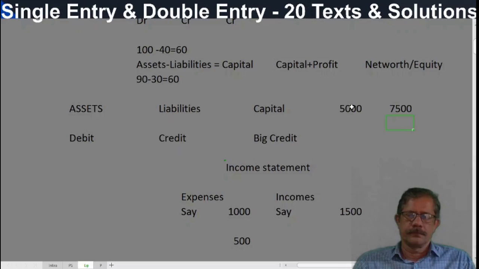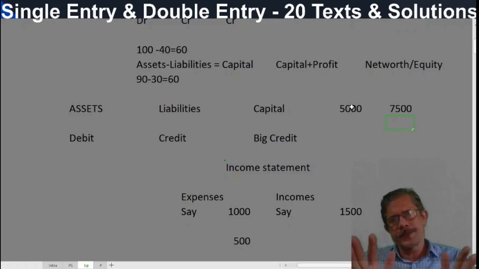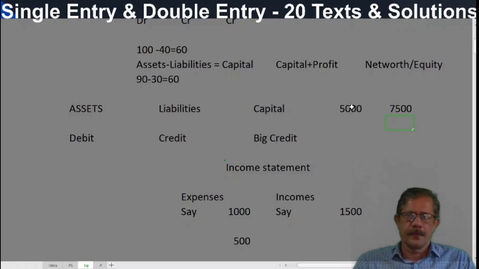If a person starts a business with 100 rupees in the morning, and if we have 150 rupees at the end of the day, 50 rupees is the profit. His net worth in the beginning is 100 rupees, and net worth at the end of the day is how much? 150. Capital comparison method or net worth comparison method. We cannot call it simply capital. Net worth, net assets. That is what we are studying here. Net worth comparison method.